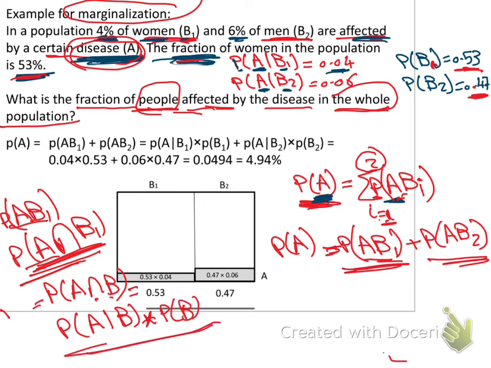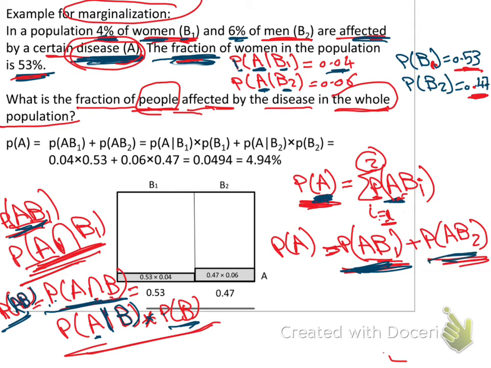Because A intersect B is also AB, both are the same. Probability of AB is the probability of A intersect B, just a different way of writing the notation. So it will be the probability of A given B times the probability of B. So we can replace this probability AB1 by this one.